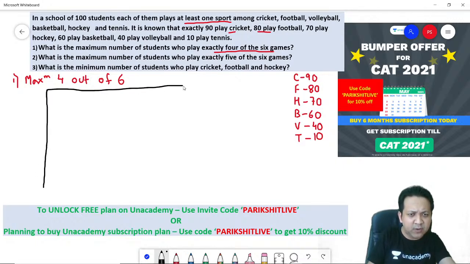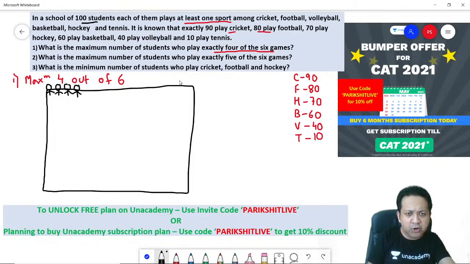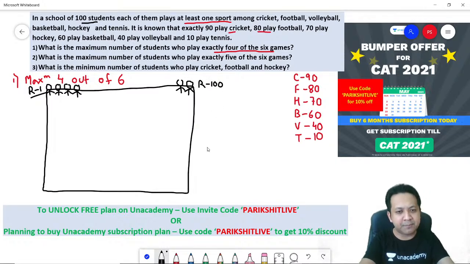I'm trying to draw a figure. In this figure, let's assume that there are a total of 100 students because that's what the question says. So let's draw 100 students: roll number 1, roll number 2, roll number 3, roll number 4, roll number 99, roll number 100. So there are 100 students standing in a row, starting from roll number 1 to roll number 100. I hope no doubts up till here.